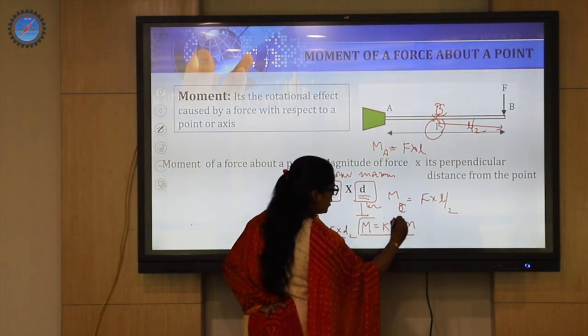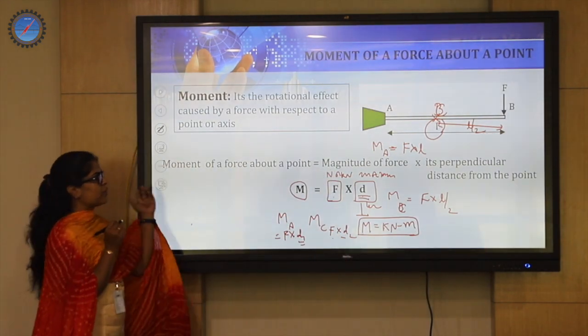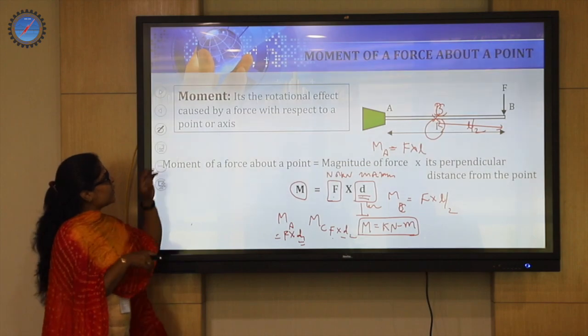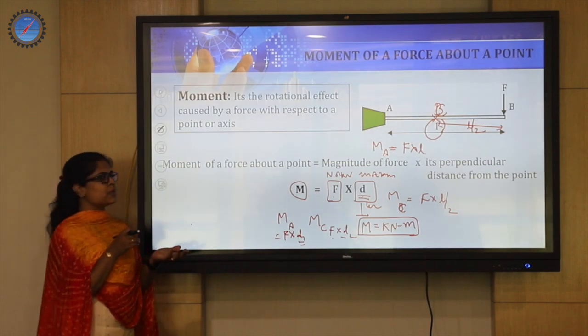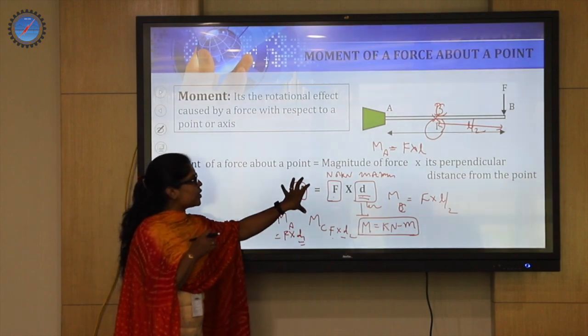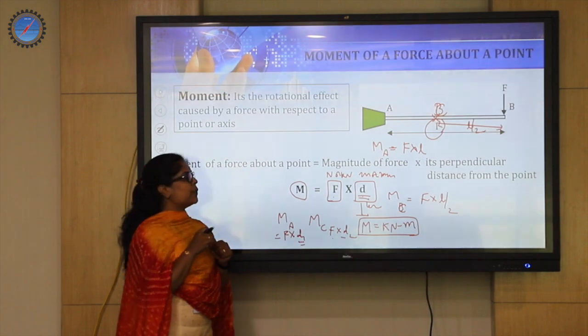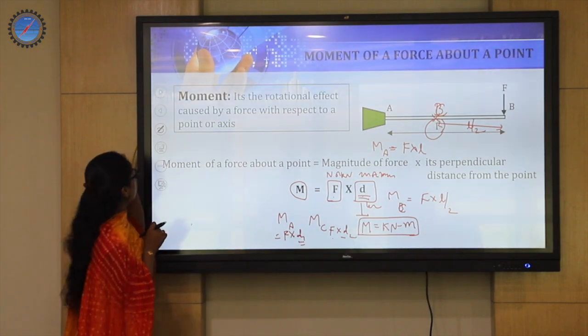So this concept is a little bit unique with respect to the previous concepts you have studied, and based on this the further four units' problems will be solved. The concept of moment needs to be understood with respect to different locations first, and then further will be applied to the resolution of the forces.